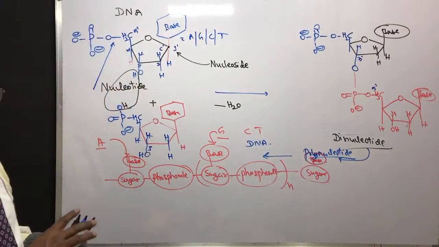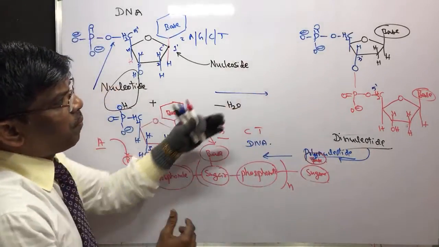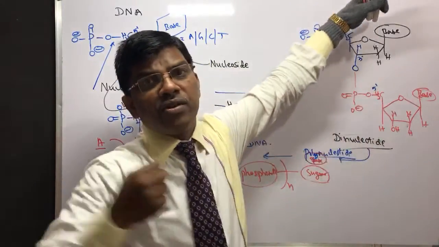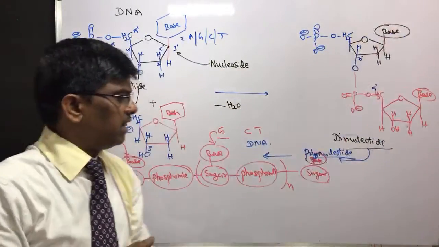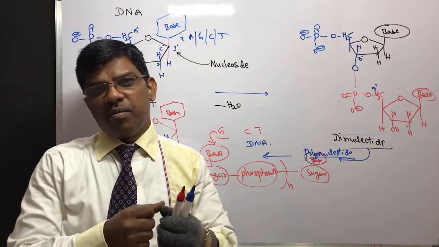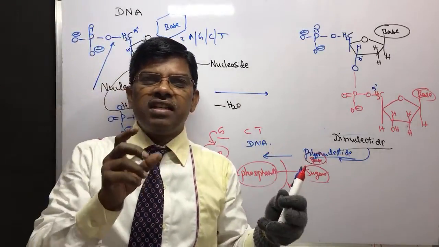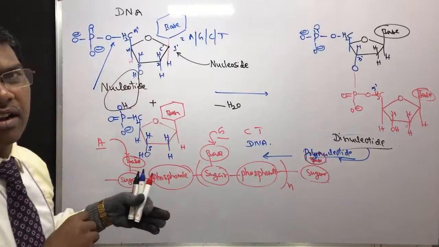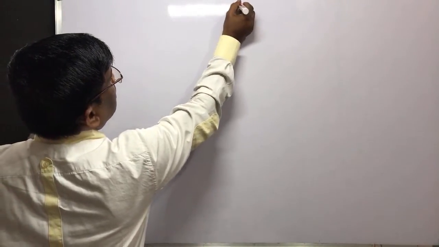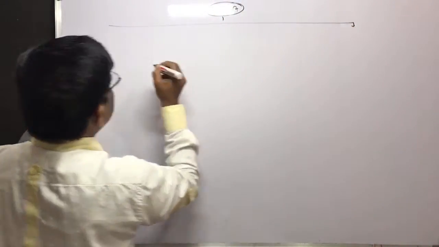So let us see the structure of DNA. Now we know the chemical structure of DNA. There will be a number of nucleotides, polynucleotides, like this. Then how are they going to be arranged? There will be a long poly chain, and it is going to have some structure. That is why Watson and Crick got the Nobel Prize for the DNA structure. So I can say primary and secondary structure.